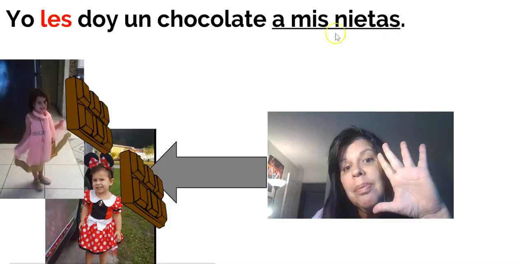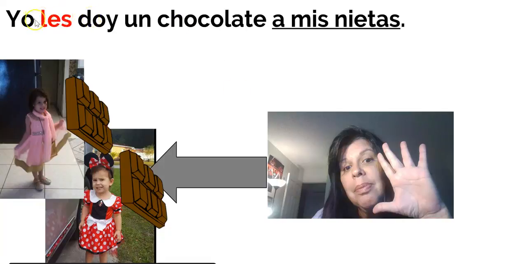Oh, pero Alejandra, mi nieta, dice, yo quiero chocolate. So yo les doy un chocolate o dos chocolates a mis nietas, to them, to both girls. So no es le, porque dos nietas, les doy. So if it's to them, I would say les doy. Yo les doy un chocolate a mis nietas. No, yo me doy. Me doy, I'm giving to myself. Te doy, I'm giving to you. So yo le doy, if it's una nieta. Yo les doy, if it's two nietas.